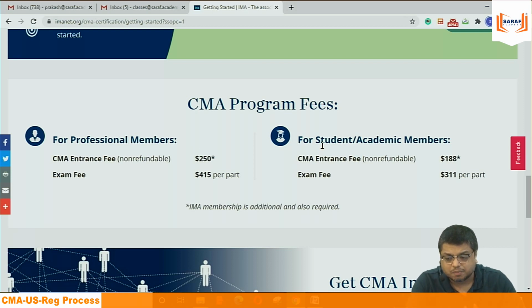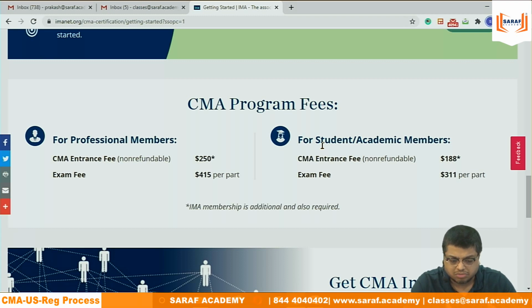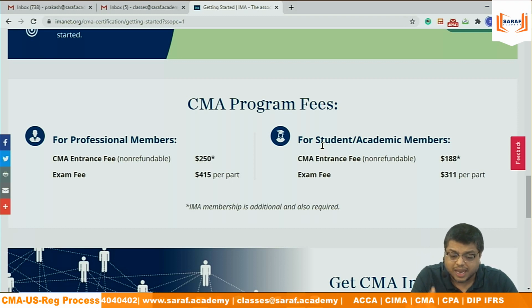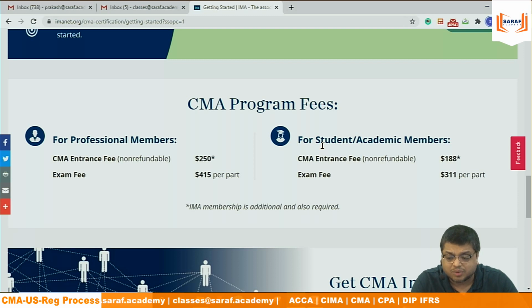But in that case, please understand that the benefit of the fees, 250 to 188 and 415 to 311, is a huge saving. And suppose I join a MCOM master's course, say MCOM from IGNOU University in India, Indira Gandhi University. That's a distance learning MCOM. I will be considered as a student, not an issue. The lower fees will be there. But I will get my membership certificate only once I show them the completion of my MCOM.